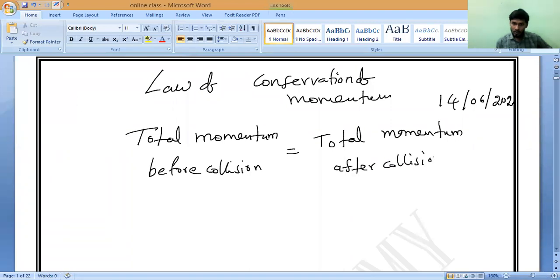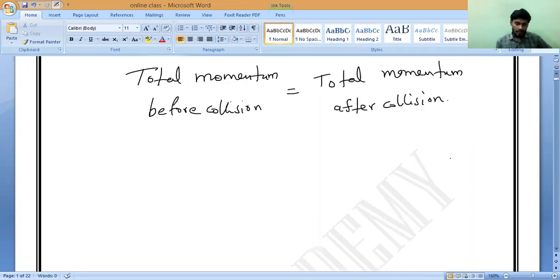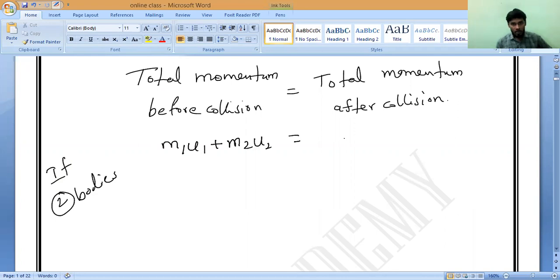Yes, sir. If you consider two bodies, the total momentum before collision is M1 U1 plus M2 U2, which is equal to M1 V1 plus M2 V2.